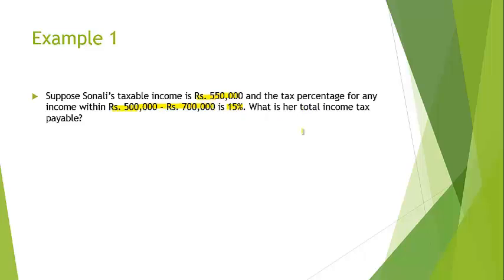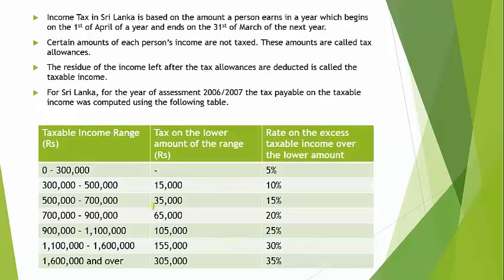In order to find it out, when we refer to the table of tax, it gives us 35,000 as the tax on the lower amount of the range for 500,000 to 700,000 rupees, and also a 15 percent rate on the excess taxable income over the lower amount.